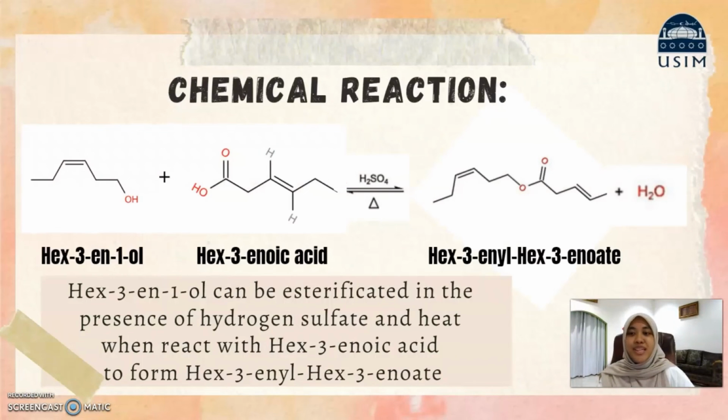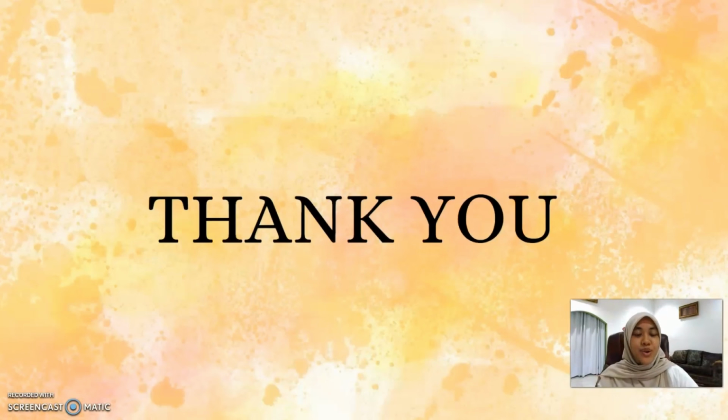And for the chemical reaction of the active compound in pumpkin, cis-3-nonen-1-ol, it can be esterified in the presence of sulfuric acid and heat when reacted with nonenoic acid to form nonenyl nonenoate.